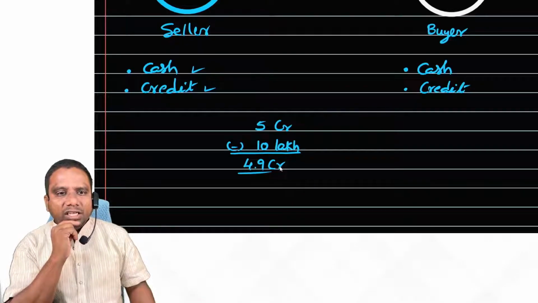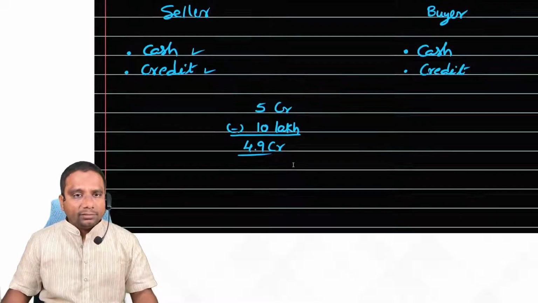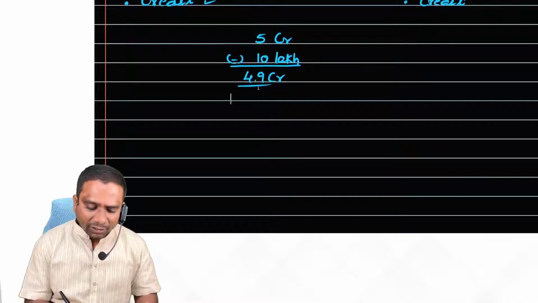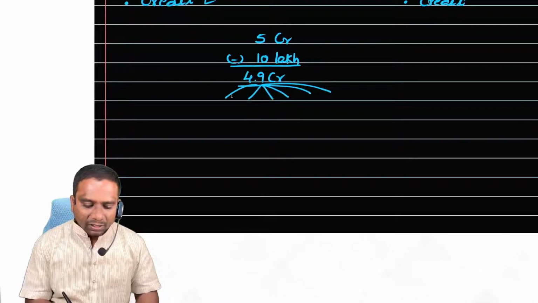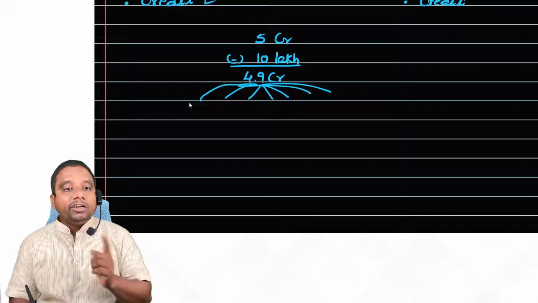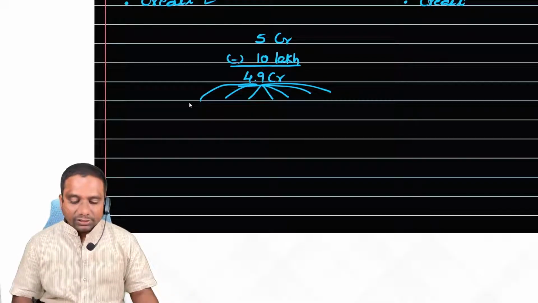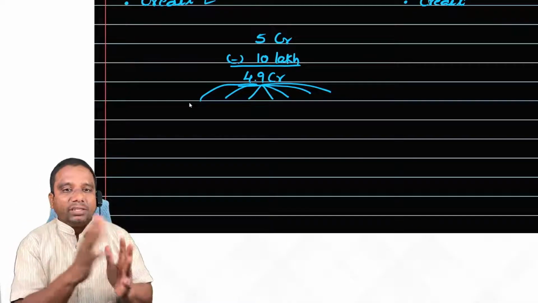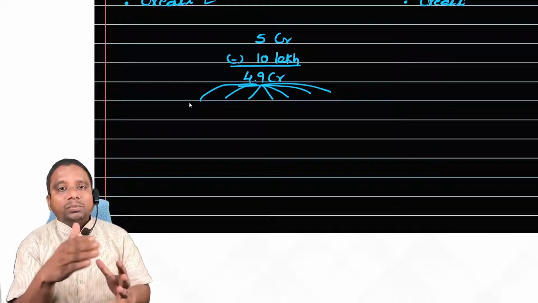Now, you people tell me how we pay this 4.9 crore. Will you pay within 1 month or 2 months? No, sir. This 4.9 crore I will pay in installments, which includes interest also. Yes or no? Yes, sir. So this type of agreement is called a hire purchase agreement.